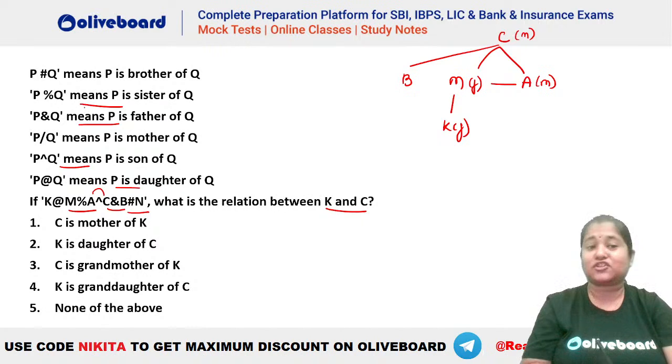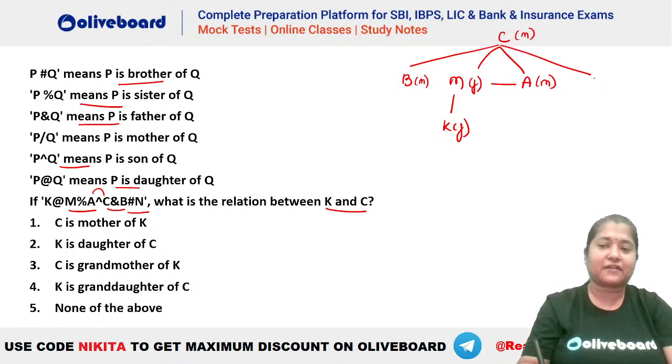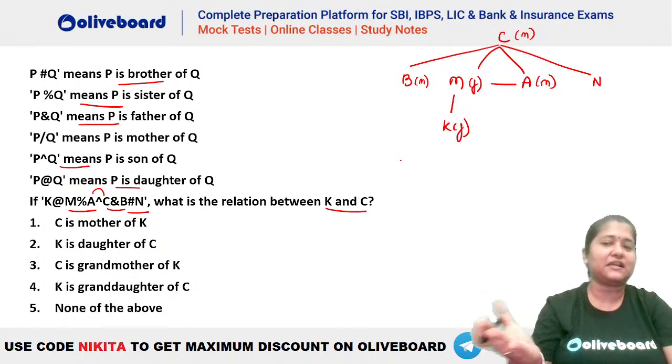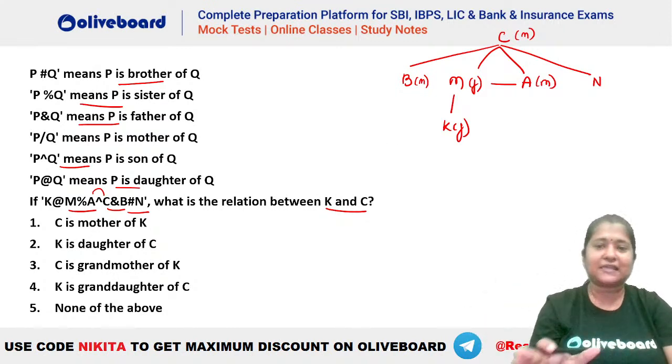Finally, we have B hash N. Hash means brother. So B is a male person. He is the brother of N. So we have four children for C here. Now, what is the relation between K and C? Whatever is true for K and C, we will check. C is the mother of K. You can see no. C is the grandfather here. So this is invalid. K is the daughter of C. No, K is the granddaughter of C. So this is also wrong. Then we have C is grandmother of K. Again, you can see C is the grandfather. So this is invalid. K is the granddaughter of C. Absolutely.